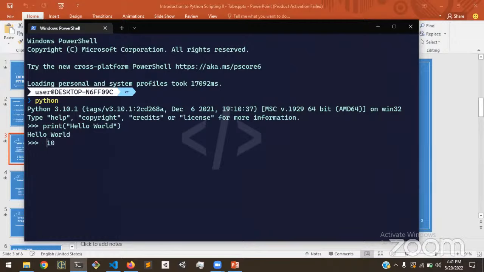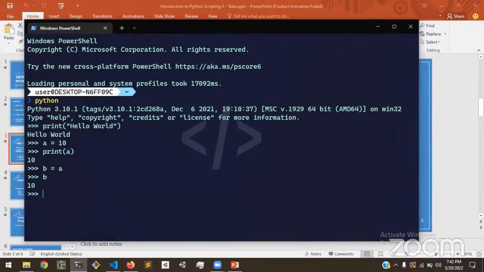An example of a variable would be assigning the object 10 to the variable A. In this case, A is the variable and 10 is the object. If we were to print the value of A, the Python interpreter would go to the variable A and get the object that it's referencing, which is 10. We could go ahead and say B is equal to A, and we print B. We're going to get the same value because B is pointing to the same object as A.